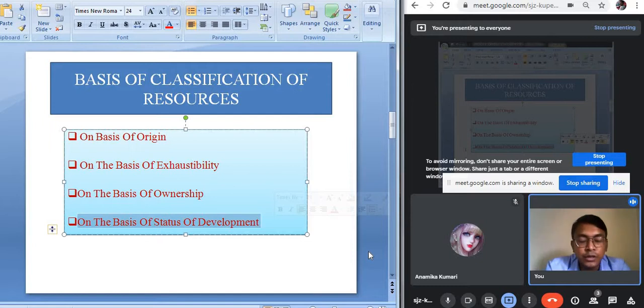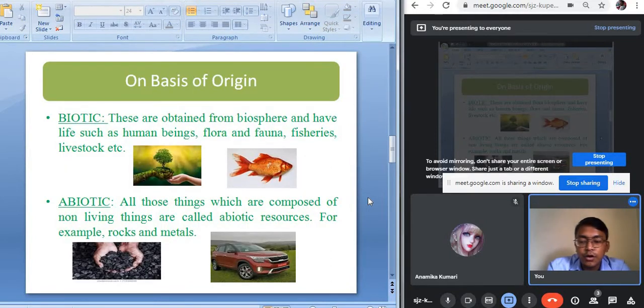So let us know in detail about the different types of resources, about the classification of these resources. On the basis of origin, the resources can be classified into two broad categories, that are biotic resources and abiotic resources. The terms biotic and abiotic we have studied in our junior classes also. Biotic means the living component and abiotic means the non-living component.